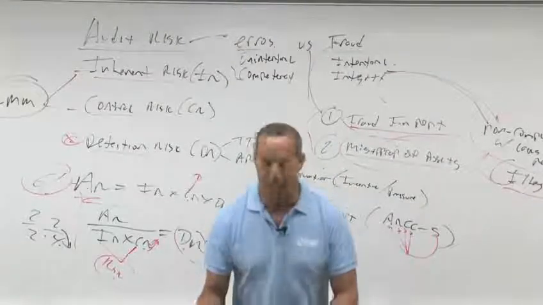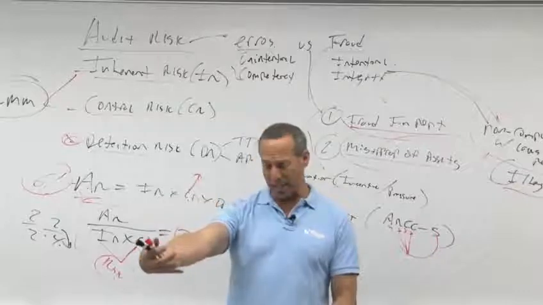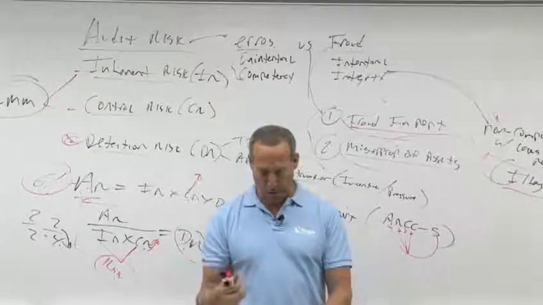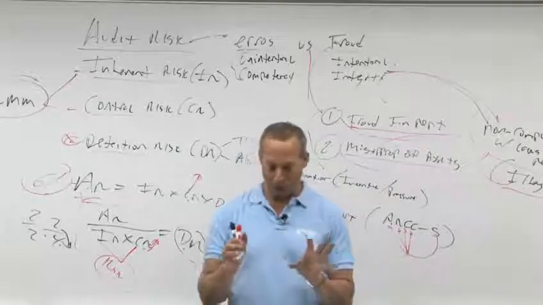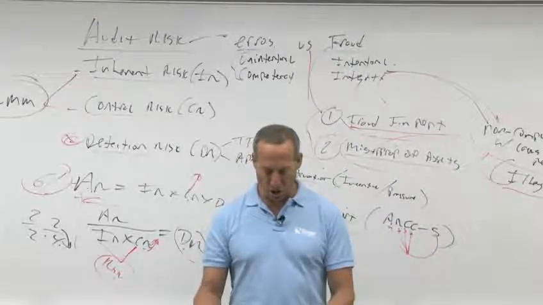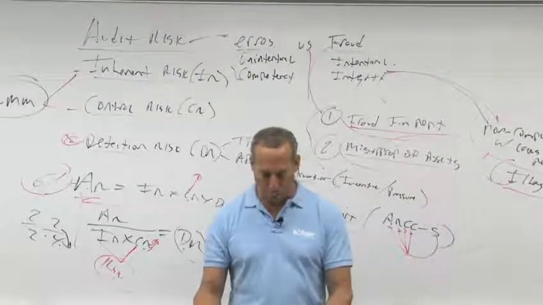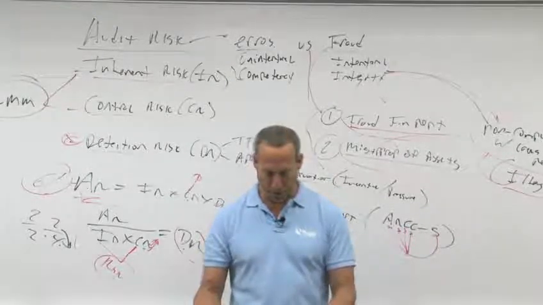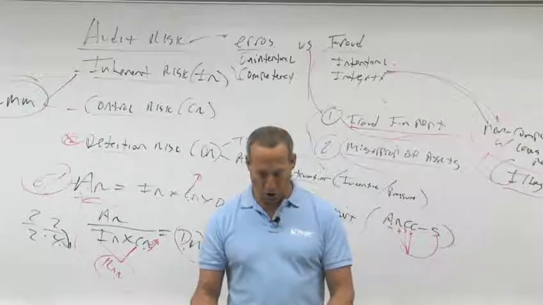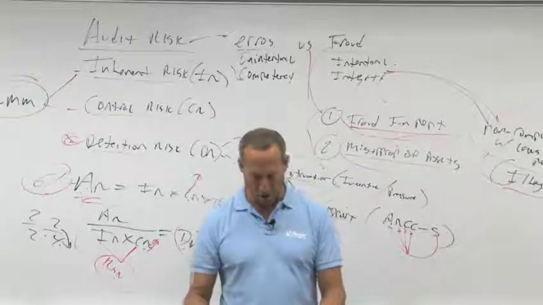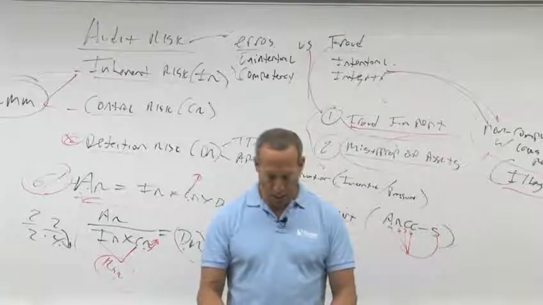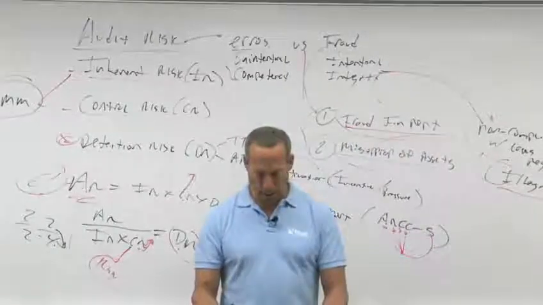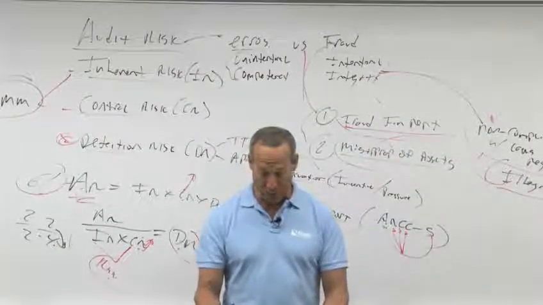Need for additional debt. So you need more money, so we're going to try to make the numbers look better. Difficulty in meeting exchange listing requirements or debt covenants. A covenant is restrictions. Potential adverse effects of poor financial results on pending transactions. Threats to personal financial situations of management or directors. Significant financial interests, compensation largely contingent on financial results.